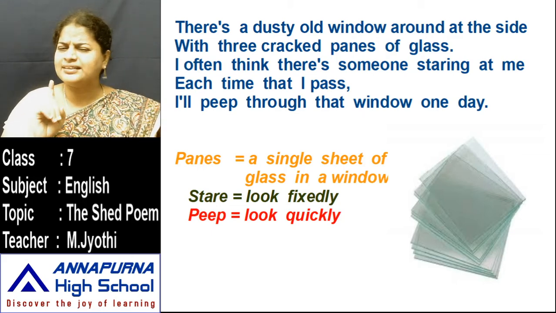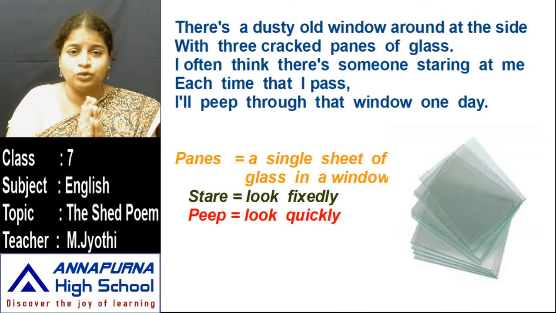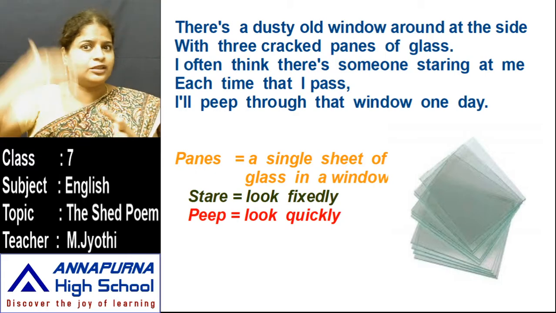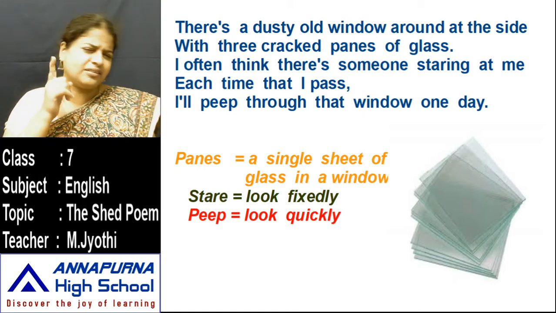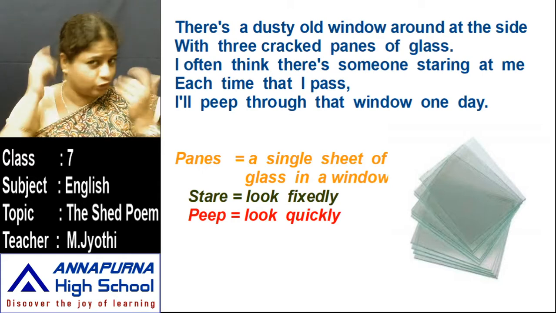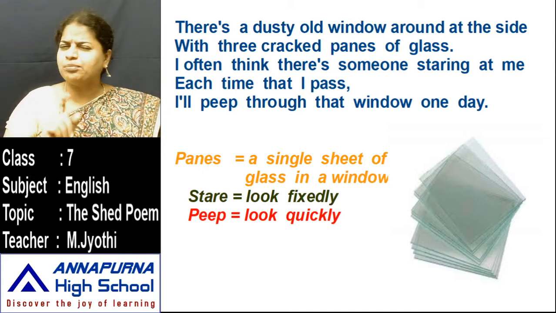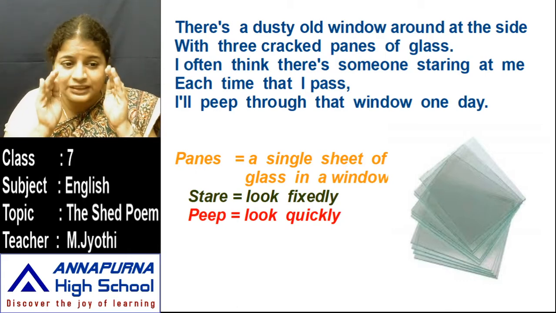I often think there is someone staring at me. The poet, the child, goes and just looks there. He's thinking that someone is looking from the windows, from the shed. I think someone is looking through the window at me. Each time that I pass, I'll peep through that window one day. Peep means just look quickly.